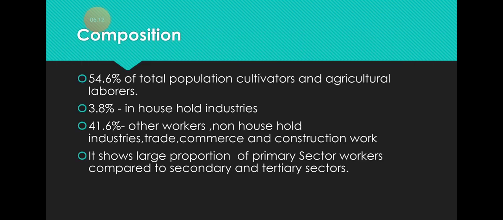Now the composition. 54.6% of the total population in India belong to the cultivators and agricultural laborers. 3.8% of the laborers are working in household industries, and 41.6% of workers are working in non-household industries and other works, commerce, construction works and all. The proportion of the primary sector is higher than the secondary and tertiary sector, but this scenario can change anytime and it is changing also.